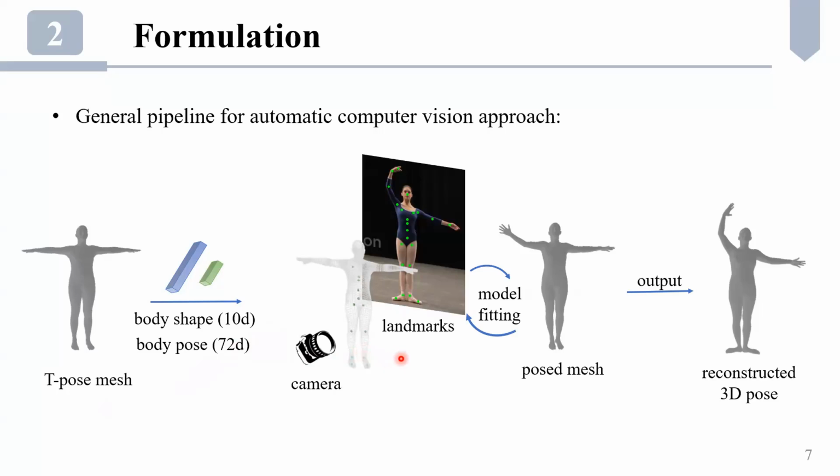A model fitting process projects the 3D joint positions and minimizes their distances with the 2D landmarks in the video frame. This is done iteratively to converge into this reconstructed 3D pose.